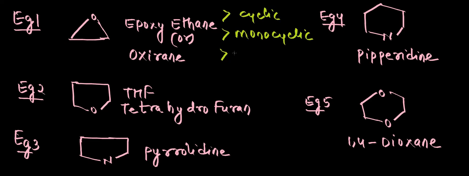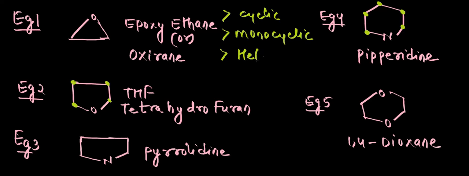And if you see within the ring, we also find some different atoms. Suppose I take piperidine: the ones I'm highlighting with green color are all carbon atoms. In the hexagon we should have 6 carbons, but here only 5 carbon atoms are present, and in the 6th carbon place we have a different atom, nitrogen. Similarly, in tetrahydrofuran, in the pentagon 4 carbons are present and in the other carbon place we have an oxygen atom, so different atoms are present.